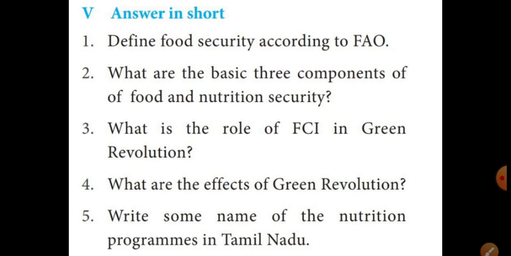Then the third point, the next paragraph, fourth line: introducing fertilizer responsive high yielding varieties of rice and wheat.